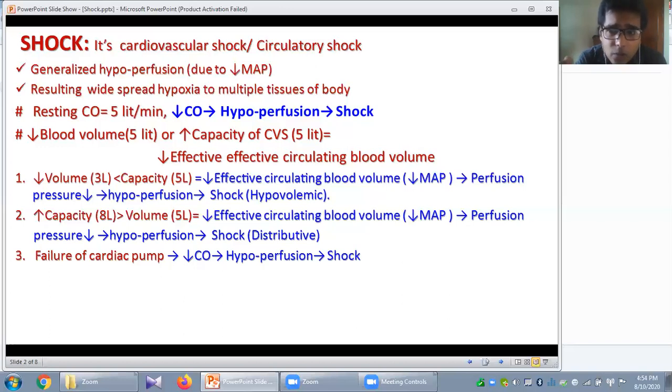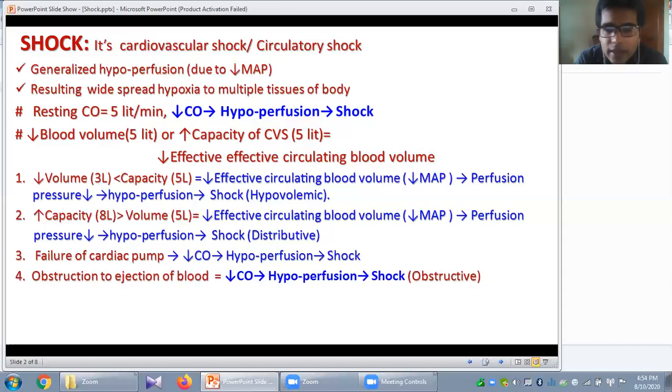If your cardiac output is decreased, you know this cardiac output basically supplies the vital tissues of the body. So if your cardiac output is reduced, there will be a generalized hypoperfusion, and that may lead to shock. So this happens due to failure of the cardiac pump, if there is any abnormality of the myocardium.